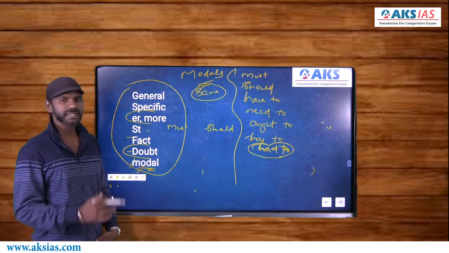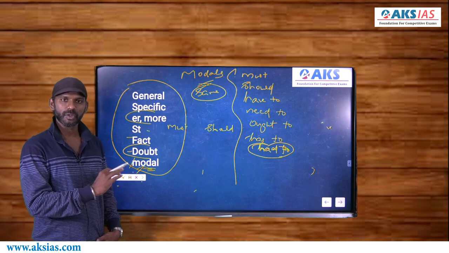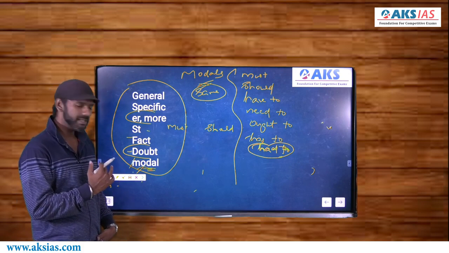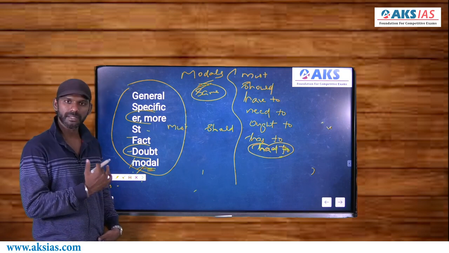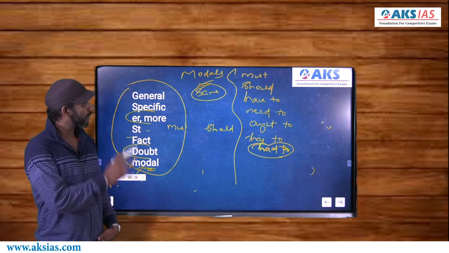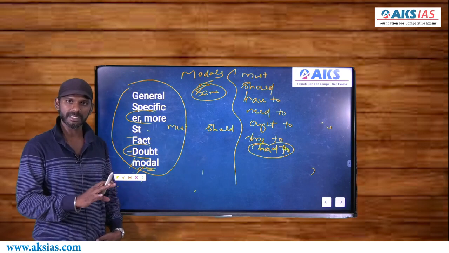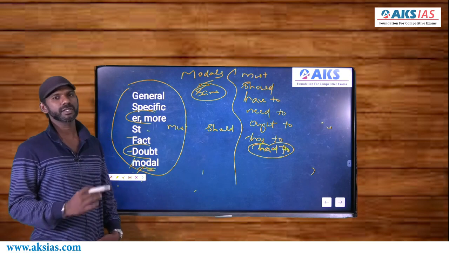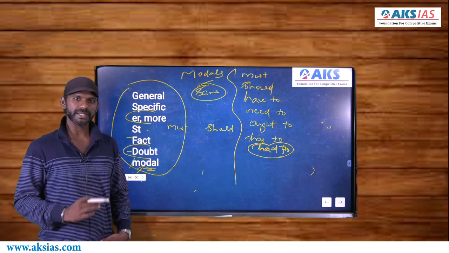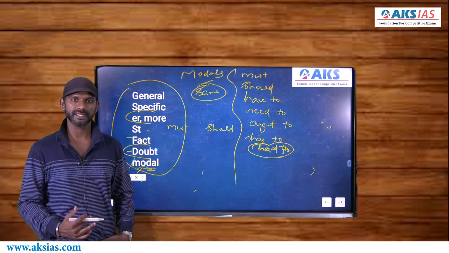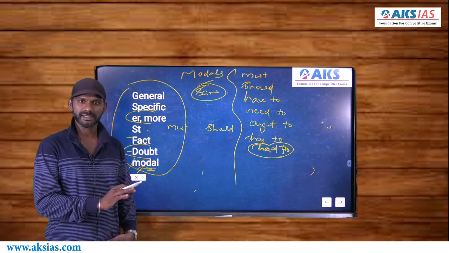So these are the concepts that need to be kept in mind while approaching reading comprehension: general, specific, comparative, superlative, fact, doubt, modal, right? The application part we'll think about later. So these are the concepts. So concept part is done. We'll think about the types of questions. Now every question has got its own approach. Now when you take a question, understand which type of question it is and then move accordingly, right? We'll discuss the types of questions.